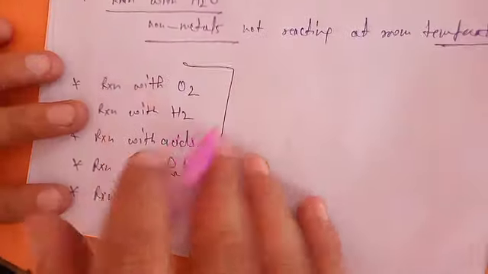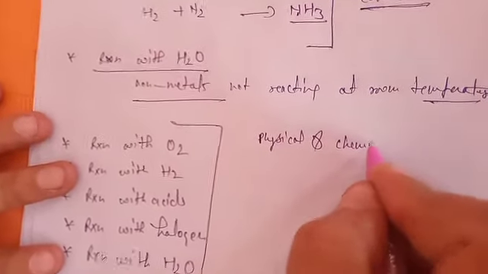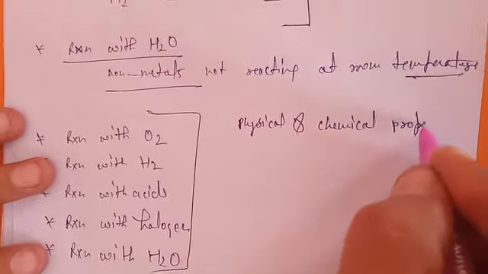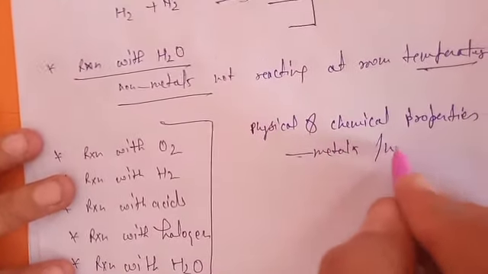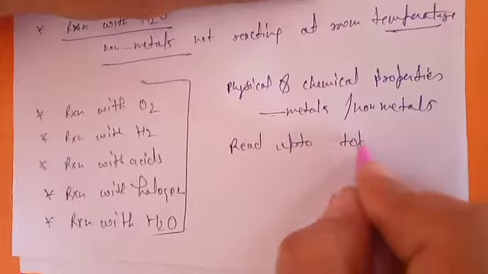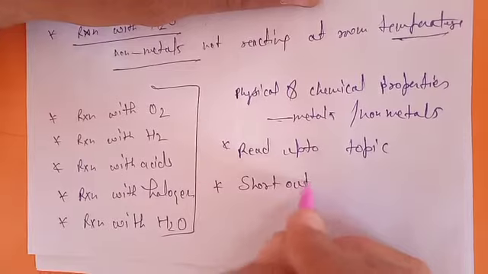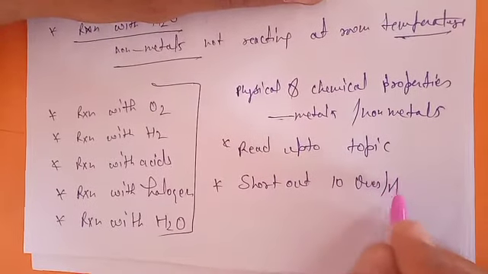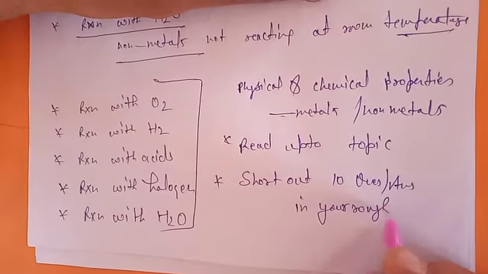So today we have completed the physical and chemical properties of both metals as well as non-metals. Your homework regarding these is to read up to this topic, and sort out 10 questions and their answers in your rough notebook.